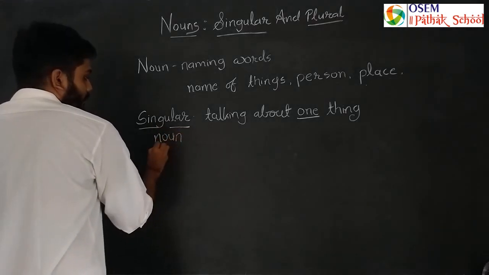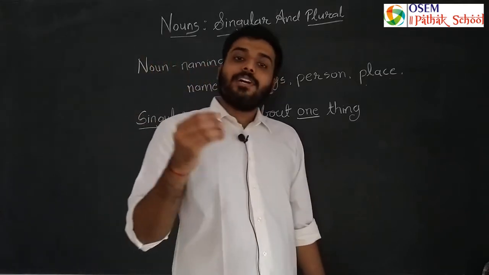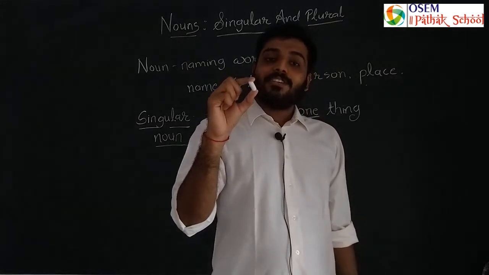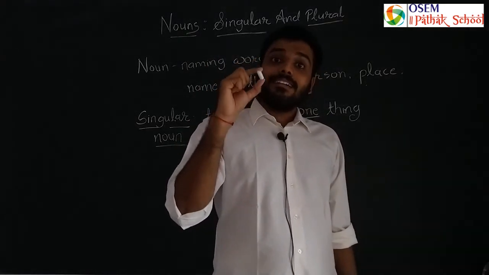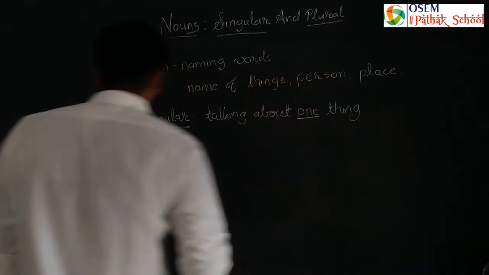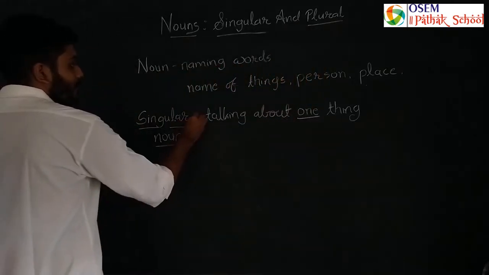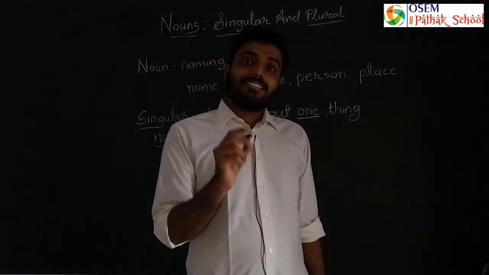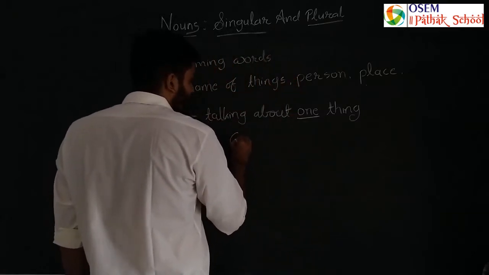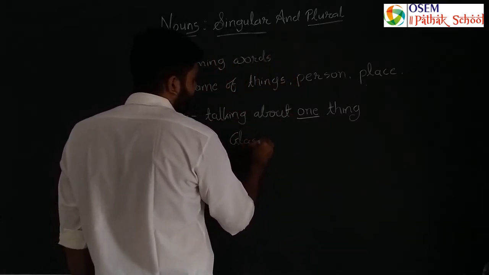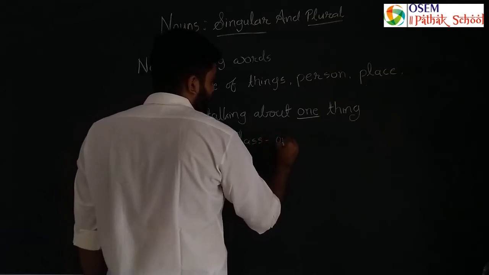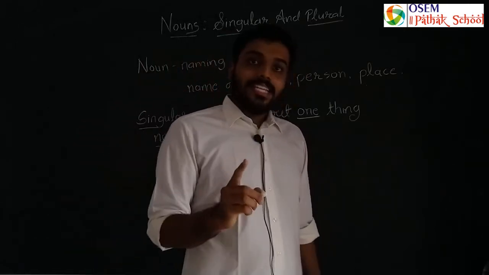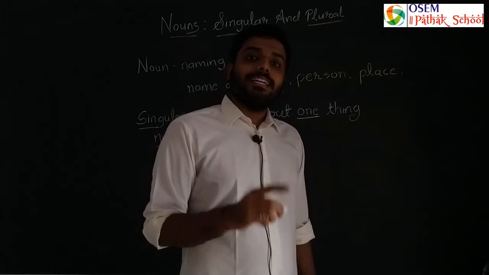Is that clear? So if I am talking about this chalk, now this chalk is only one chalk, right? So the chalk is a singular noun. Now if I say that you have one glass, then the glass is a singular noun. Why? Because the glass is only one. So whenever you are talking about only one thing, that noun is called a singular noun.